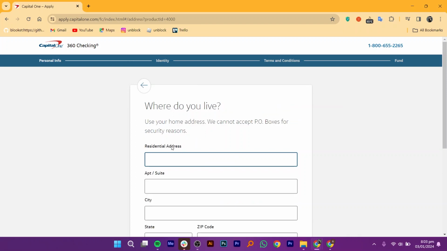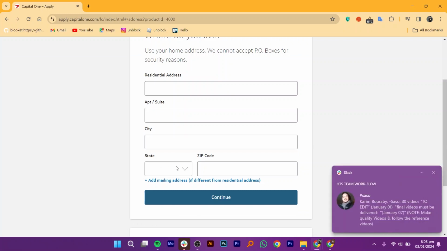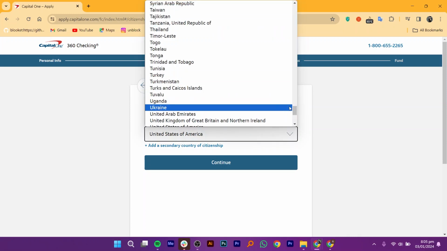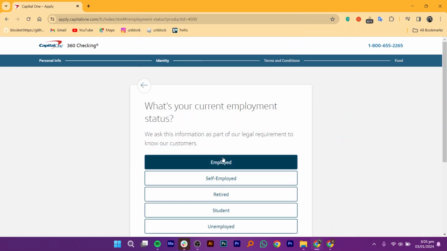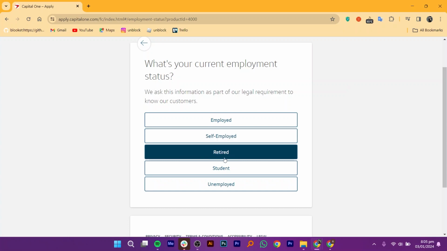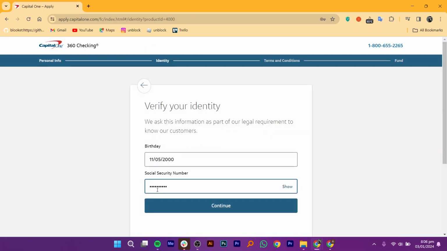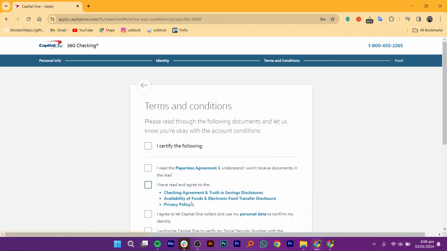After that, fill in your residential address, apartment or suite, city, state, and zip code. Once done, click to continue. Select your country of citizenship, then click Continue. Next, choose your current employment status and annual income. Enter your birth date and social security number, then click Continue.